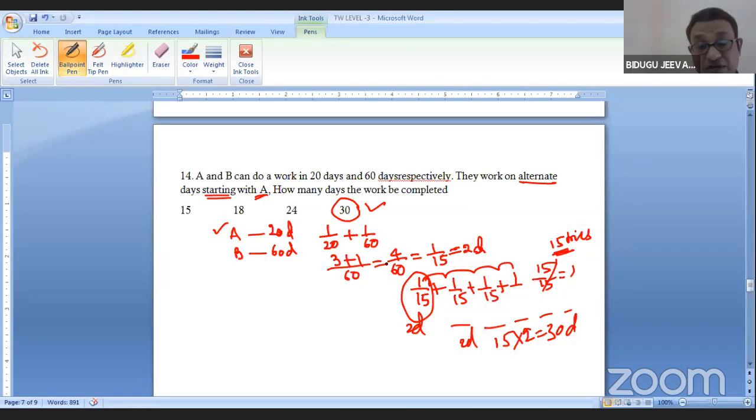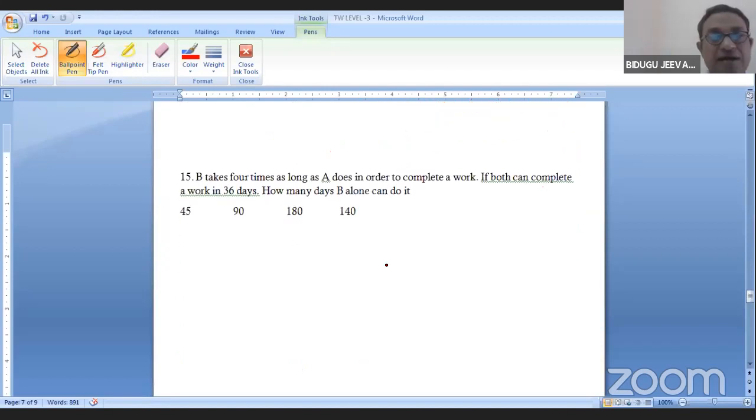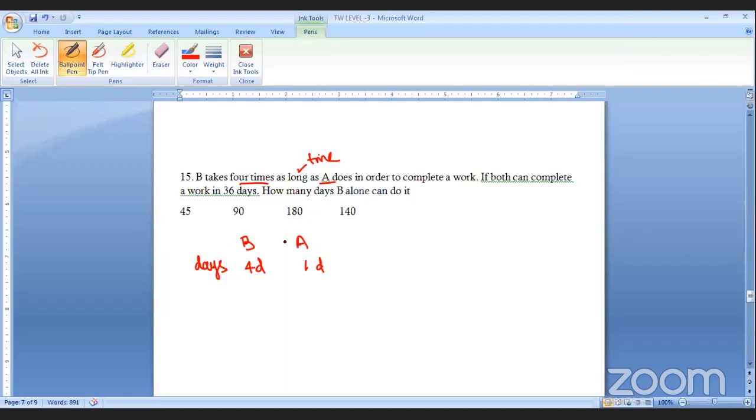And also we are sharing the amount in a different way. Now tell me. B takes 4 times as long as A does in order to complete the work. As long means time, not as much work. If A takes 1 day, B takes 4 days. So if A takes x days, B takes 4x days.